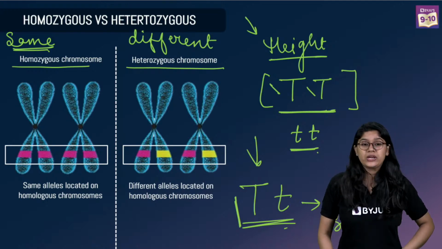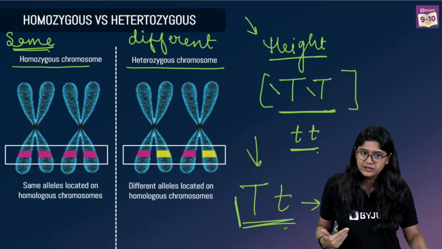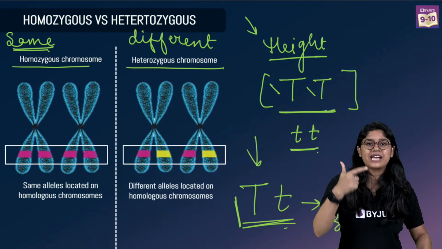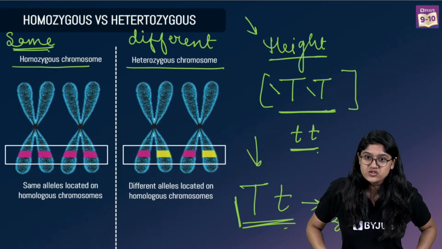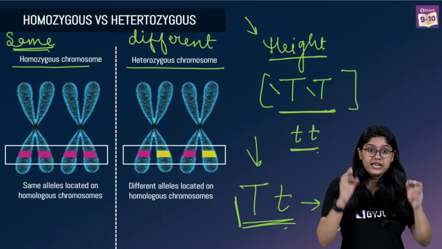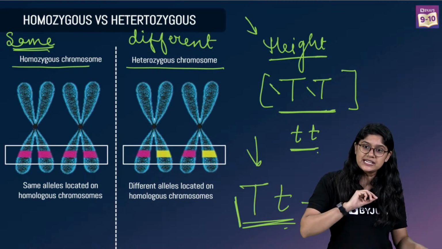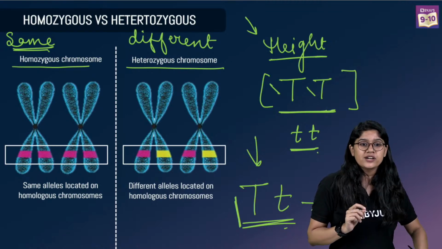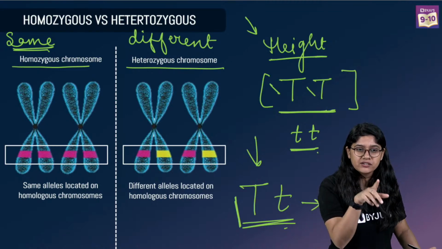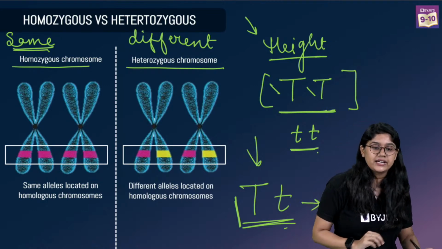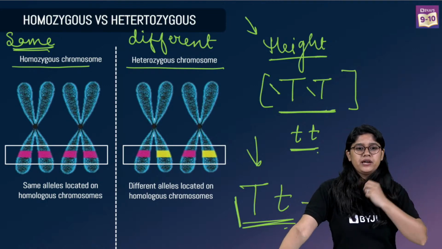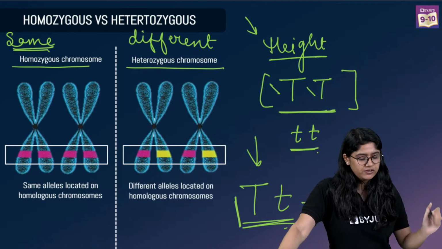So till now, we have studied lots of things, right? We started with heredity. We talked about character, traits, and the genes. And just now we discussed the allele. In that we have homozygous and heterozygous. Homologous means same. Right. एक बार फिर से मैं बता रही हूँ हिंदी में, जिनको समझ में नहीं आया, all of you can focus over here.